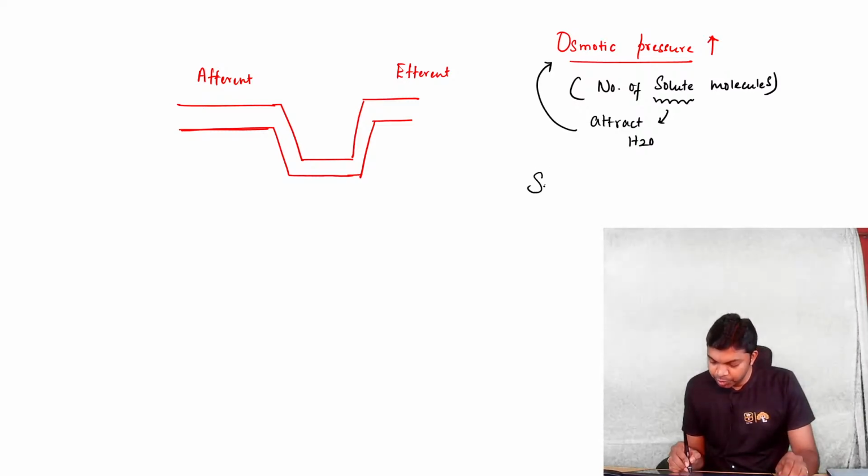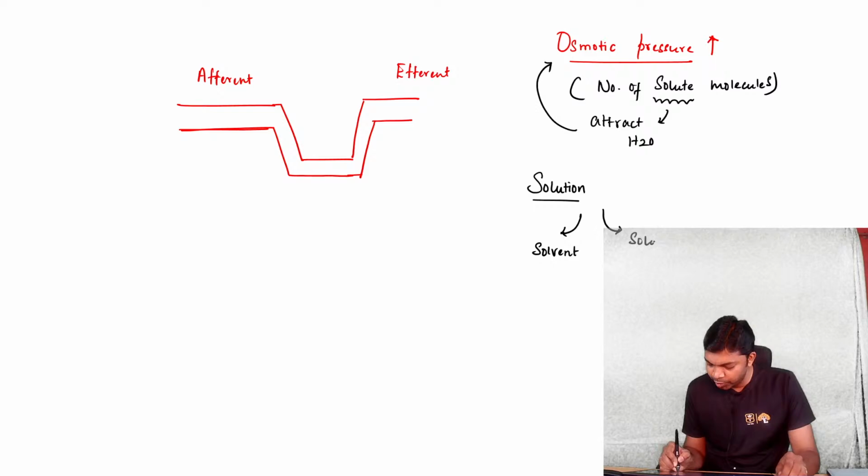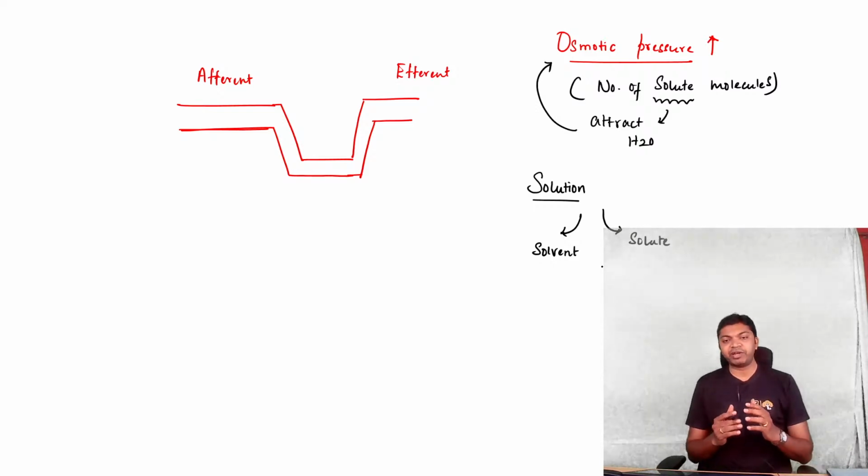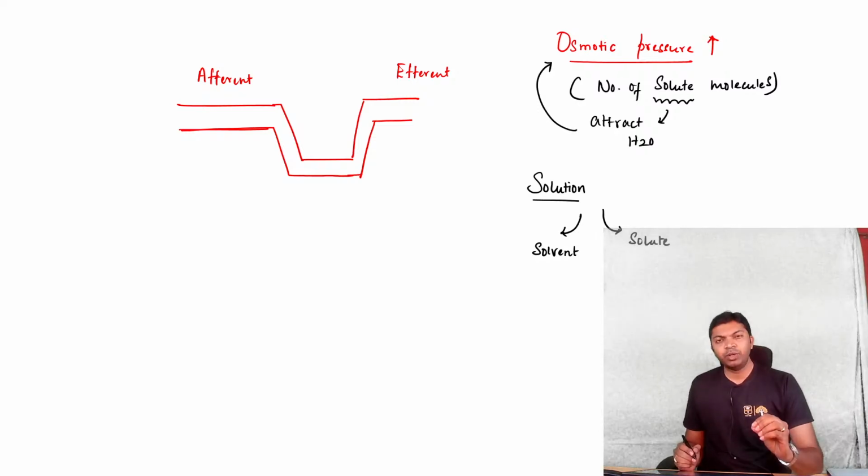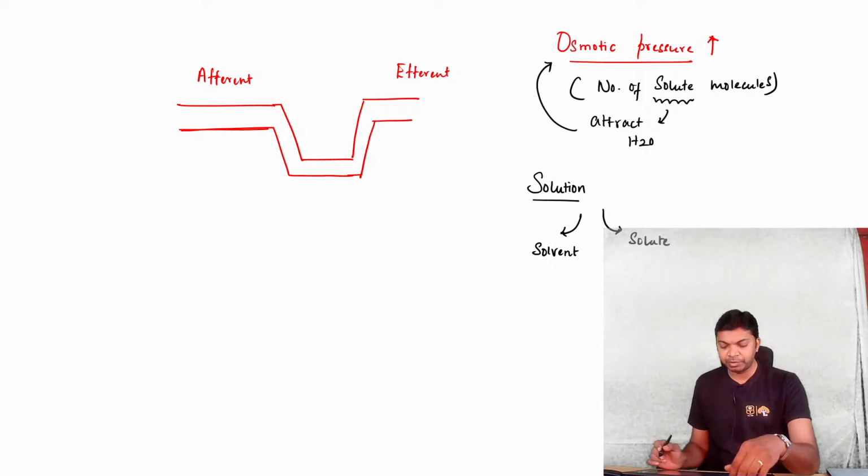Now in a solution, people, you have two components. Number one is solvent, number two is solute. So a solution is made of two components, solvent as well as solute, doctors. Now in what condition will you have increased osmotic pressure?